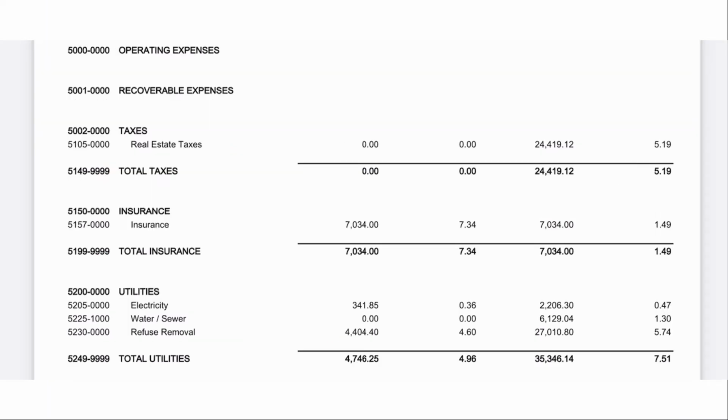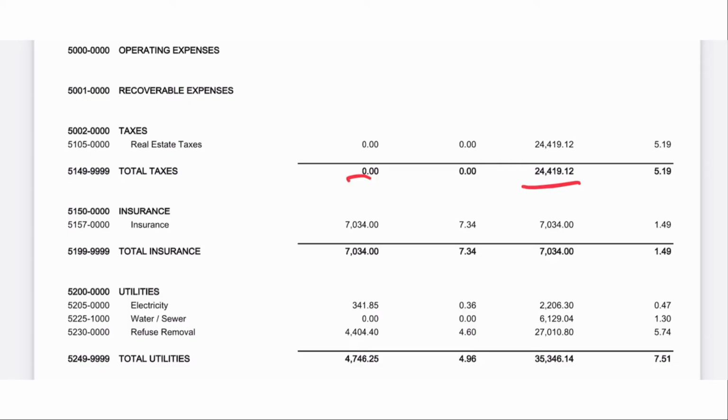Next, we move over to operating expenses. You can see no real estate taxes this month, but they were assessed previously. That's a good figure for this property. Also, this property's been owned for a very long time, and the market this property is in has a tax increase ceiling, so it can only increase so much every year. So you're gonna see comparatively very low real estate taxes in this market as opposed to many other markets in the country. Just a quick note when you're looking at the annual column of the taxes.